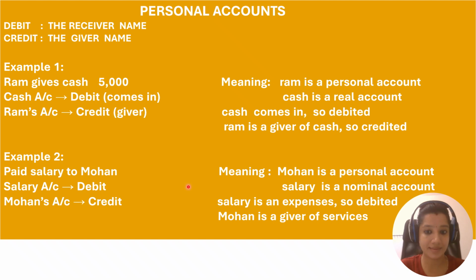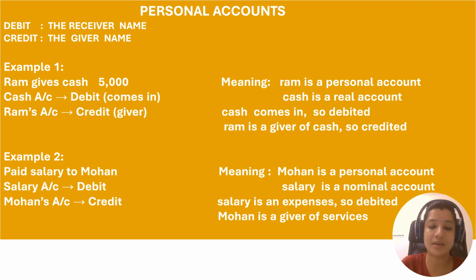I hope you can understand the personal accounts. See, I have given you the meaning as well. Ram is a personal account, and here the cash is a real account. I will explain in another slide what is real and nominal. Here Ram is a personal account, and cash comes in, so debited. Ram is a personal account and a giver of cash, so I credited. Here Mohan is a giver of service, so I have credited this account.